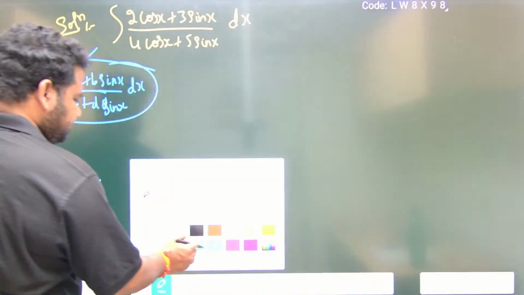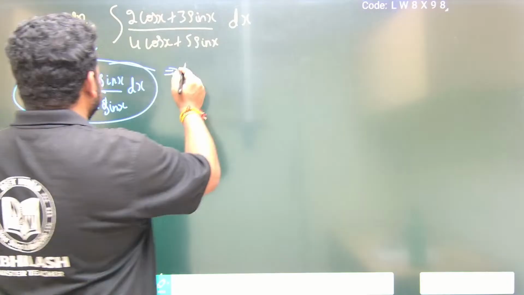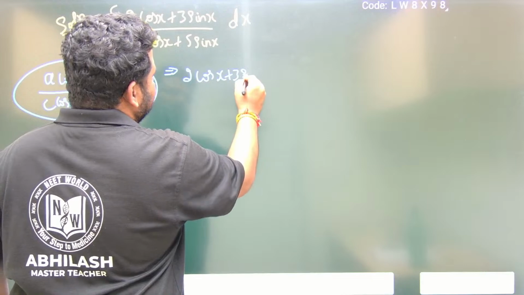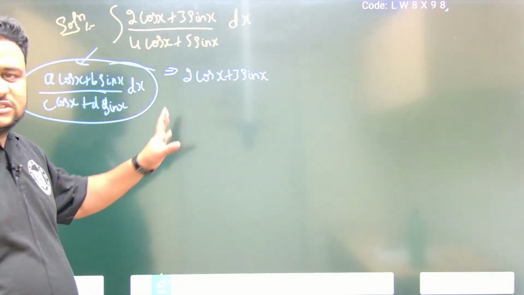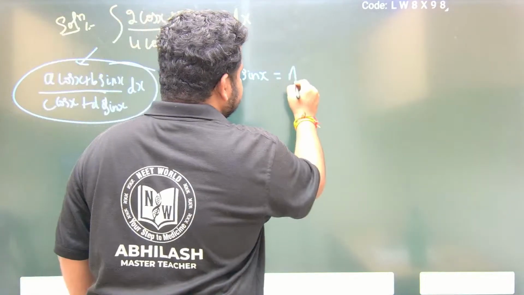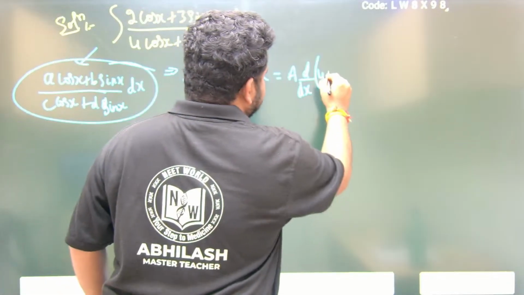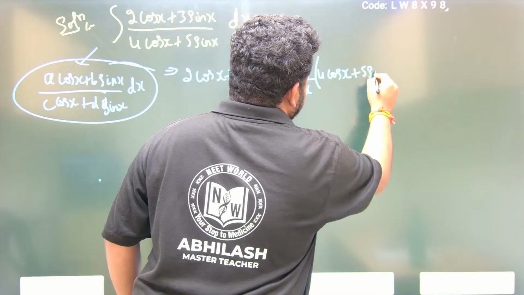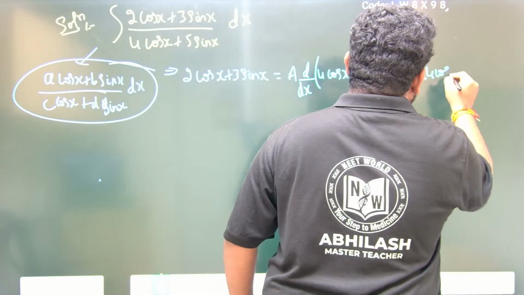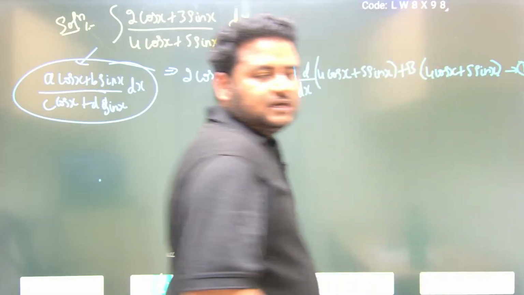So what we will do here? This implies, I can write 2 cos x plus 3 sin x, because numerator is equal to a times d by dx of the denominator, which is 4 cos x plus 5 sin x, plus b times the denominator. Denominator is again 4 cos x plus 5 sin x. Let us write this as equation 1.